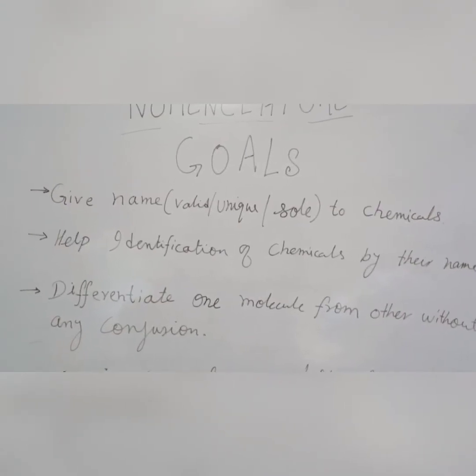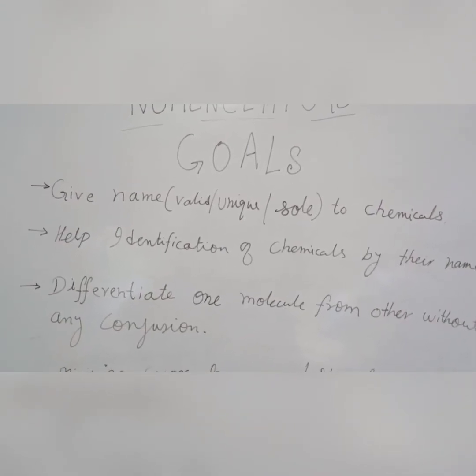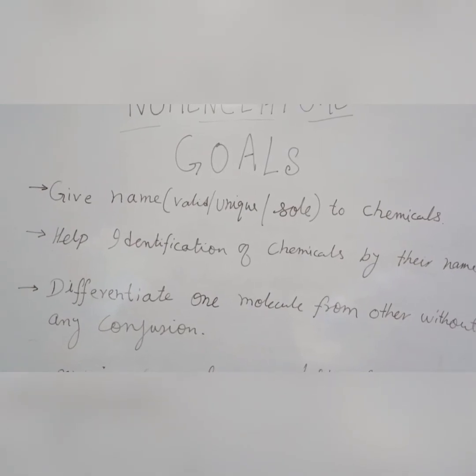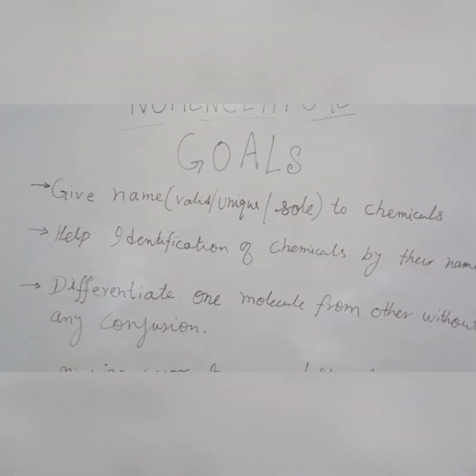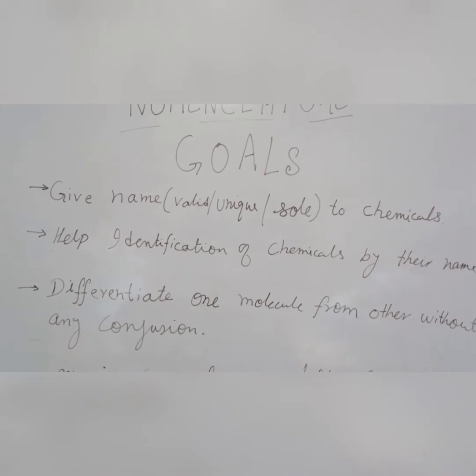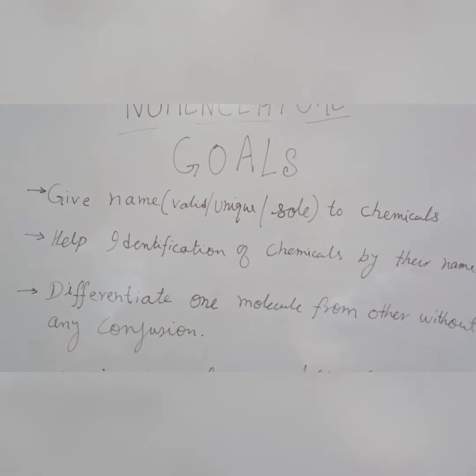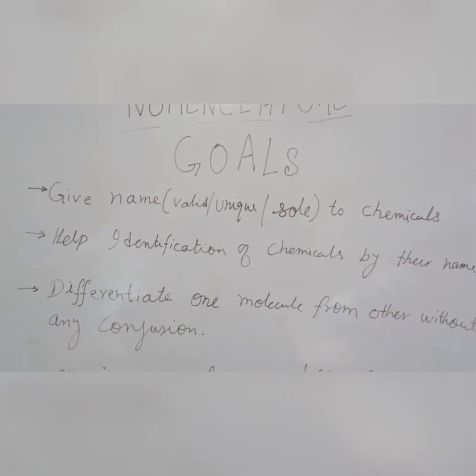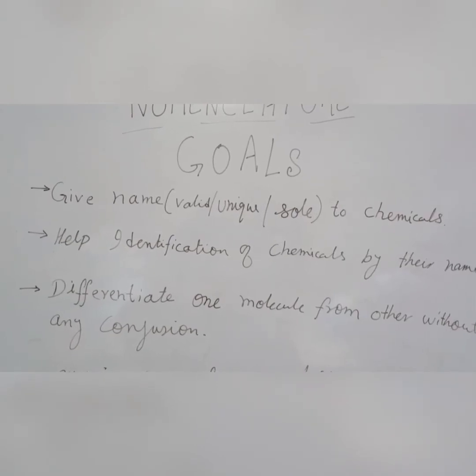And whatever name we give, as I mentioned in the characteristics, the name must be valid, unique, and sole. And this is how ultimately we are giving the name to any chemical compound.